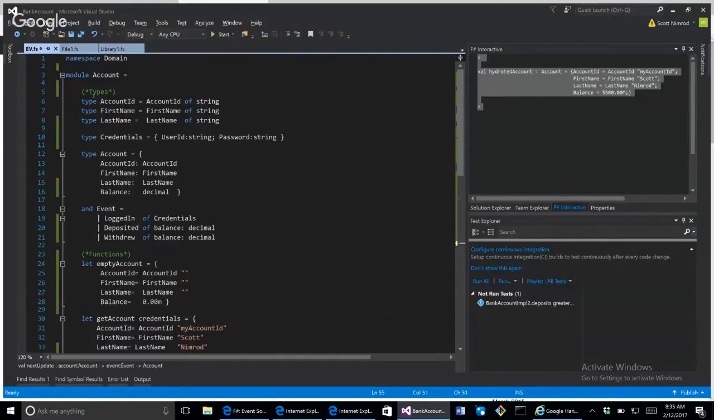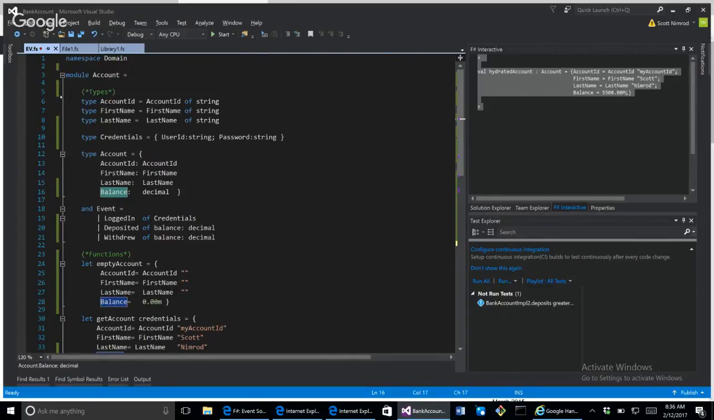All right. I created a module called account. Okay, this account is going to have some types to it, such as account ID, first name, last name. One has to be able to log into an account via their credentials, which is essentially a user ID password. Okay. And then the actual account, well, it's going to contain what I just discussed above, these types, account ID, first name, last name, credentials, but it's also going to have a balance, okay?